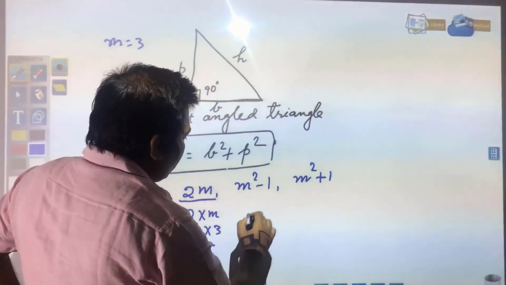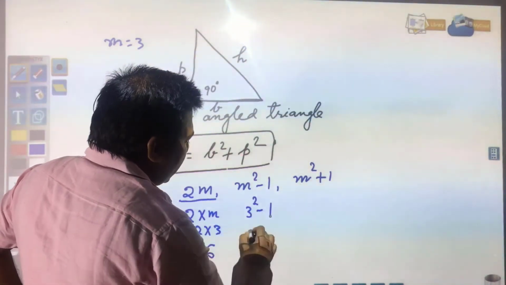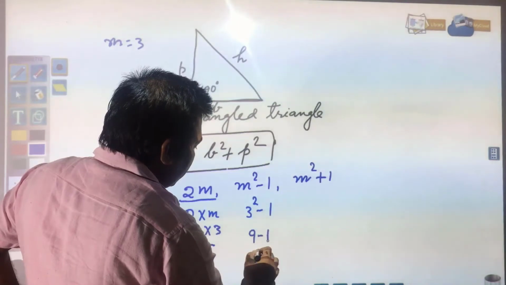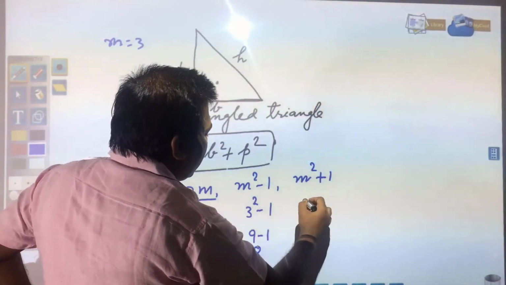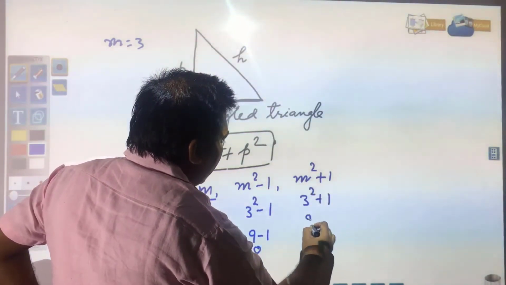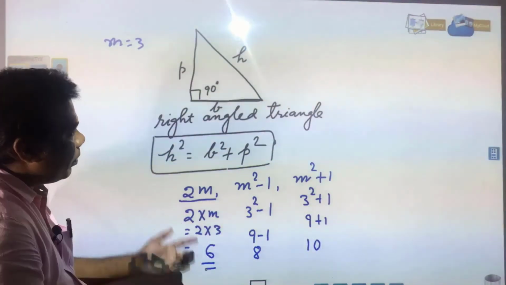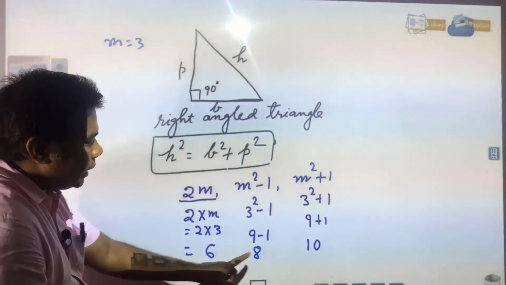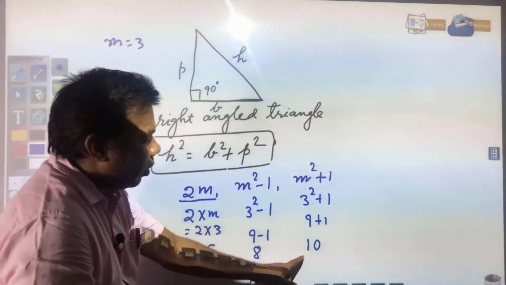m square minus 1 will be 3 square minus 1, which means 9 minus 1, which is 8, and m square plus 1 means 3 square plus 1, which is 9 plus 1, which is 10. So, you got the Pythagorean triplet 6, 8 and 10. And how will you know this is correct or not?